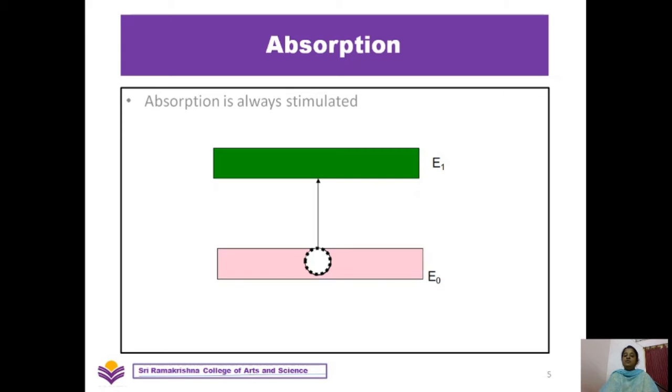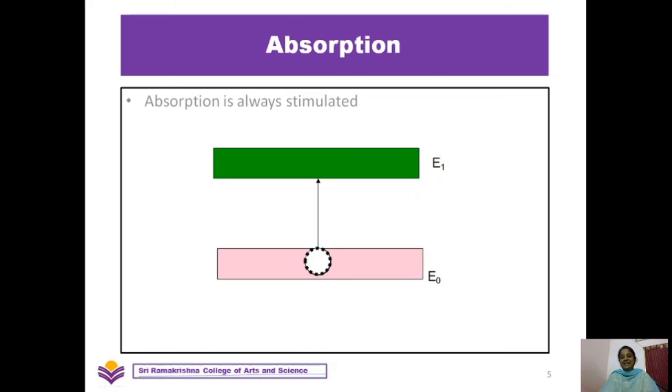So absorption is always stimulated. The difference between stimulated and spontaneous is that, we all know, spontaneous means it happens on its own without any trigger. Stimulated is the process which happens with the help of a trigger. So absorption has to happen with the help of a trigger, so it is always stimulated.